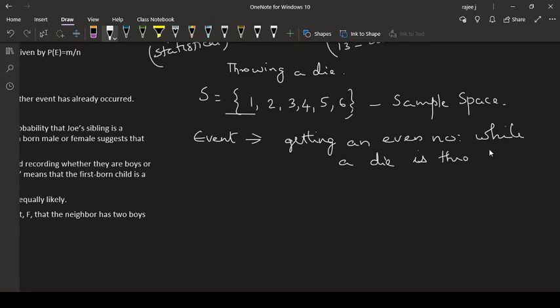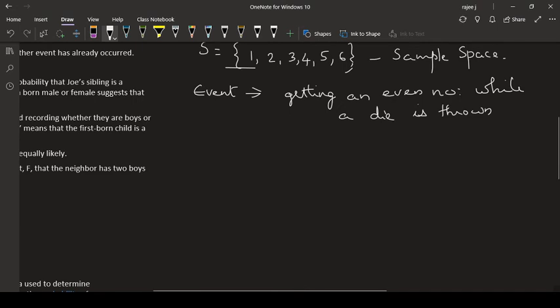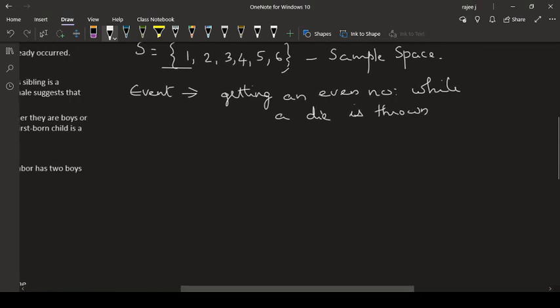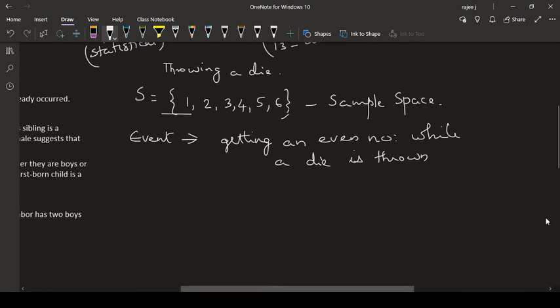That is my event. Suppose I am defining this event as A. A is the event of getting an even number while a die is thrown.